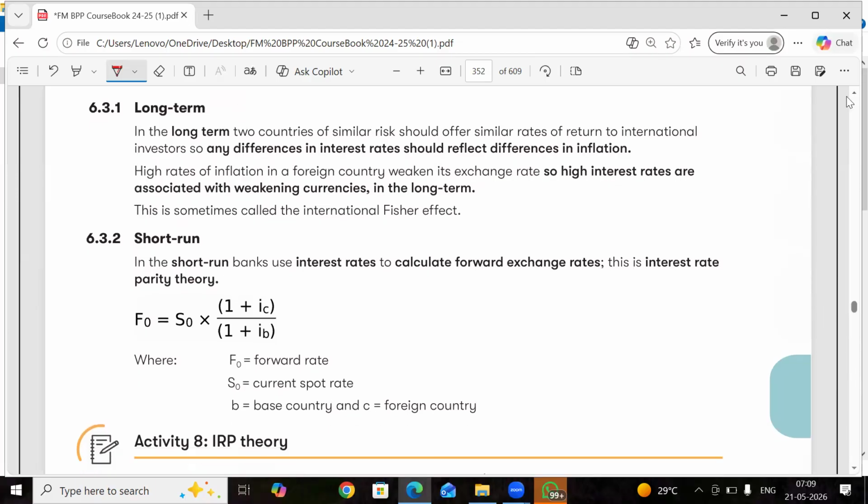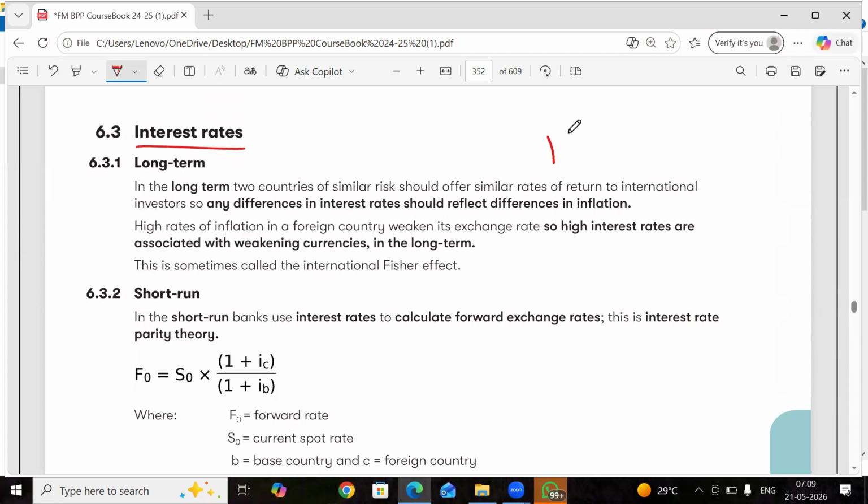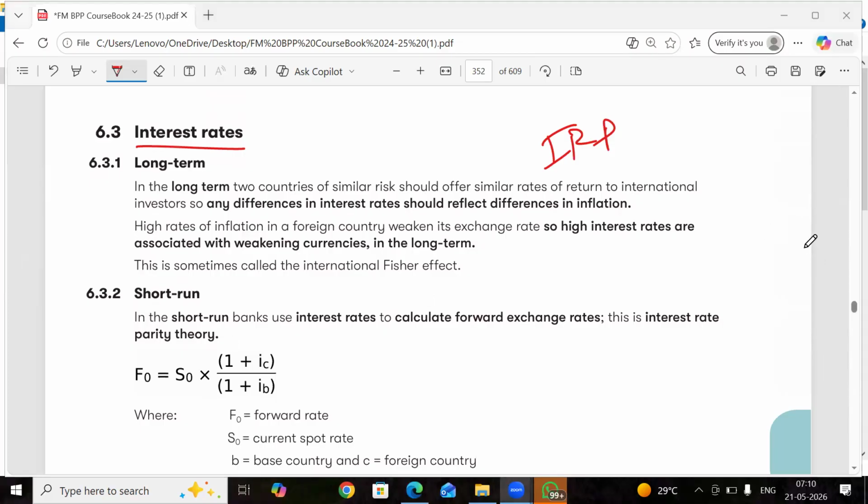Now, interest rates. We are going for interest rate parity theory. What is this?